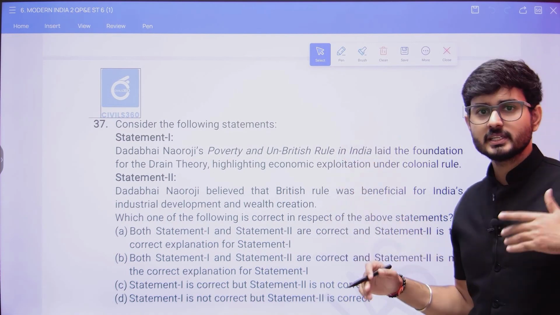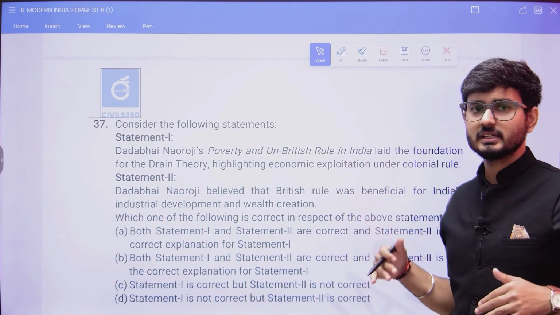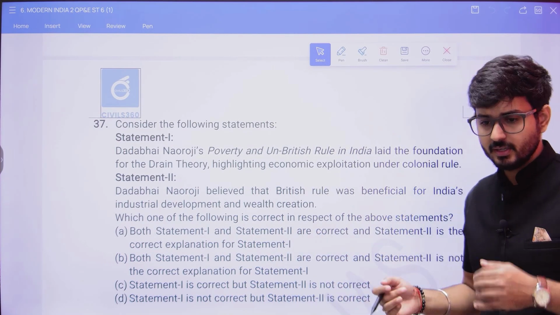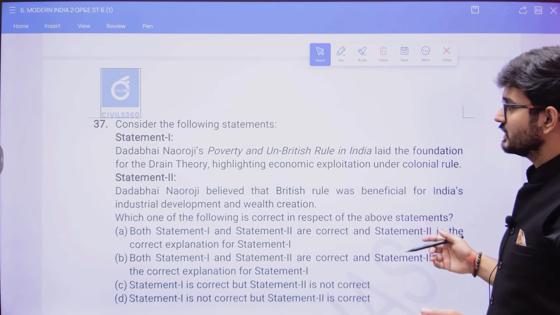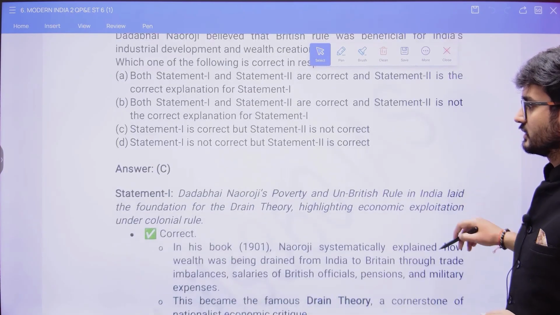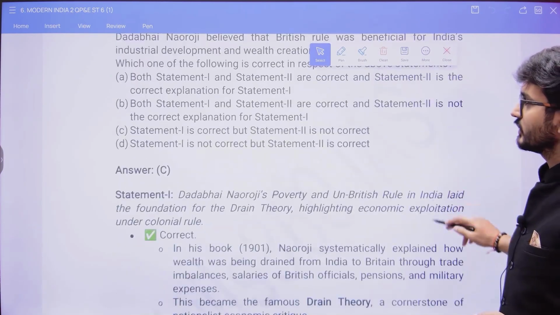In the first statement he's criticizing the Britishers, in the second statement he's telling the importance of the Britishers. Obviously not, it is not going to be there. So that is why the second statement is incorrect. Alright, so the answer is that statement 1 is only correct.